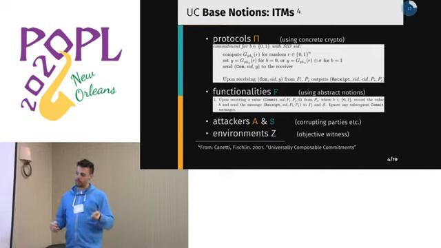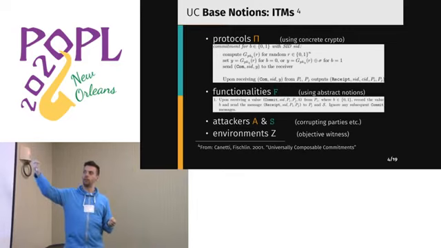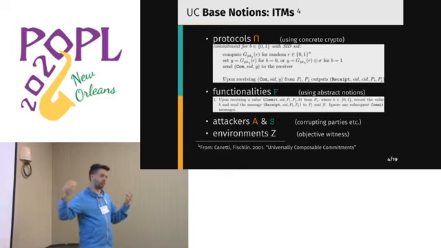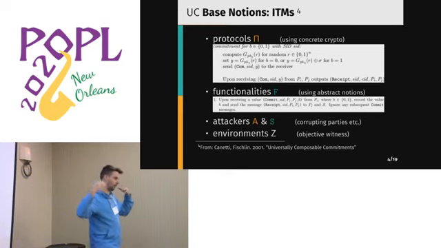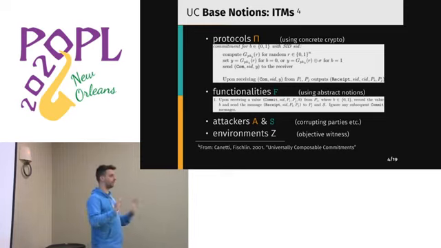Finally, the last ingredient that we need in order to understand UC is that all the interaction going on between the protocol and the attacker, or the ideal functionality and the simulator, which is the ideal attacker, is witnessed by an environment Z, which is objective. It doesn't mess with the parties. It just witnesses what's been going on and observes the pattern of communication between the attacker and the protocol.